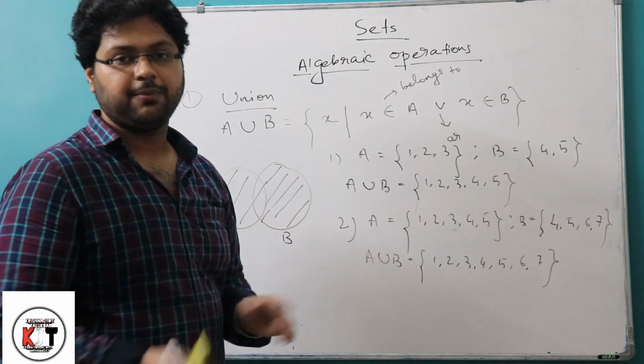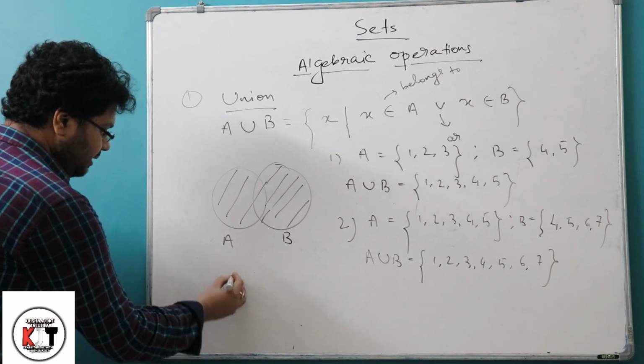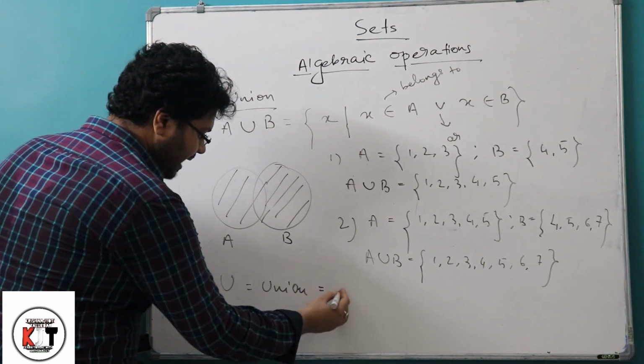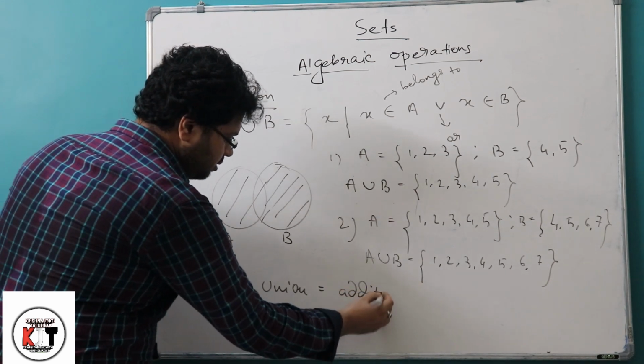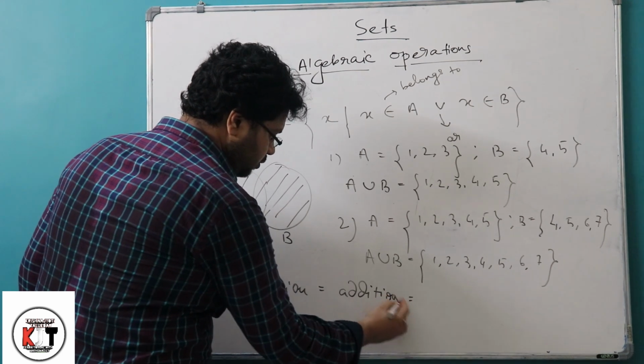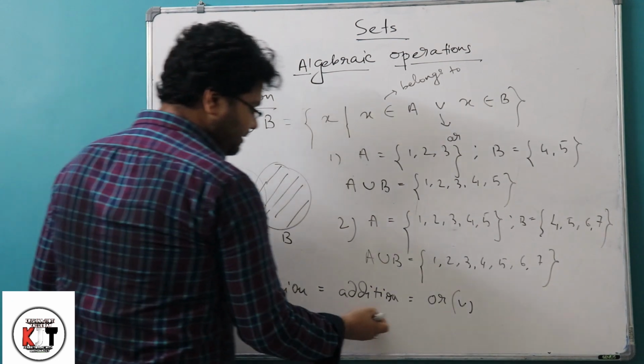That is vice versa. So union means addition, and for breaking this we will get "or". So union means always "or".